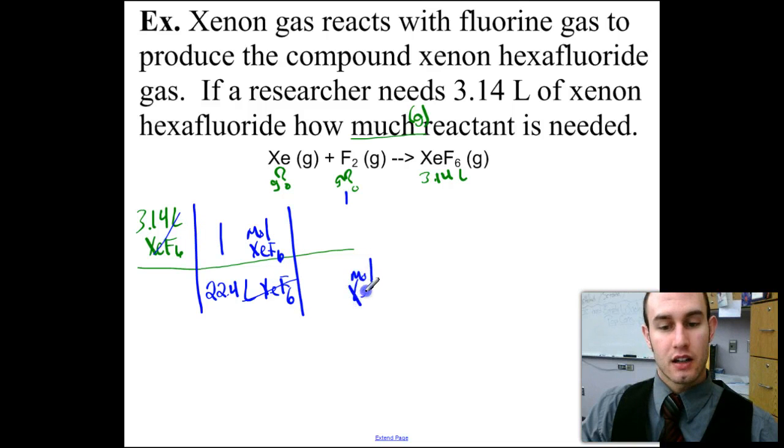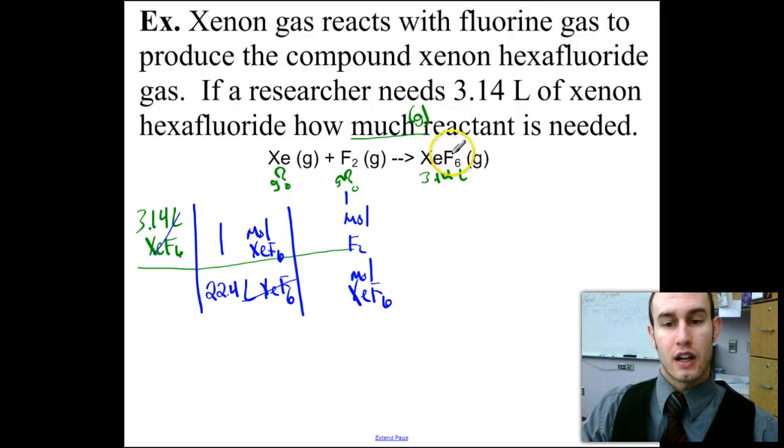I can go moles of xenon hexafluoride to moles of my F2, right? The mole ratio is, well, this is not a balanced equation, so I need to make sure we balance the equation. So taking a look here, I have 6 F's, so that means I need to get this to a 6 by putting a 3 here. 1 Xe, 1 Xe, that's a balanced equation now. So my ratio is 3 to 1.